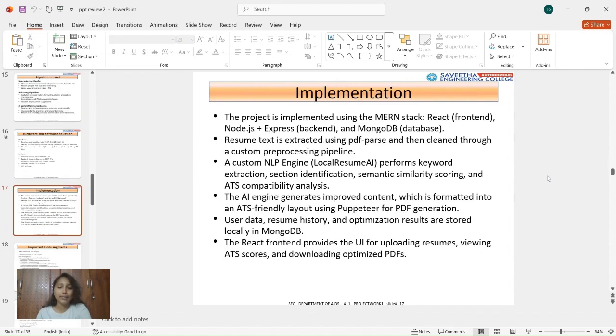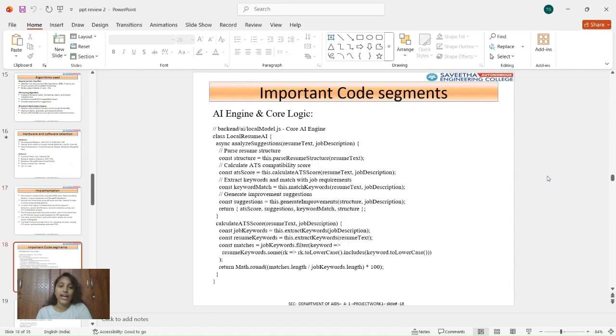And this is the implementation. The project is implemented using the MERN stack. Resume text is extracted using PDF parsing libraries. The custom AI engine analyzes the resume, generates the suggestions, and produces the optimized content. This is the code implemented in the AI engine. This slide shows the core AI logic used for resume analysis. It calculates the ATS score, matches the keywords, and generates improvement suggestions using NLP techniques.